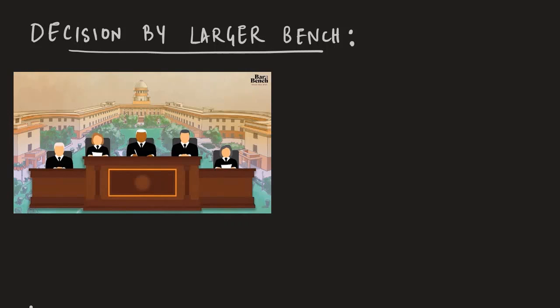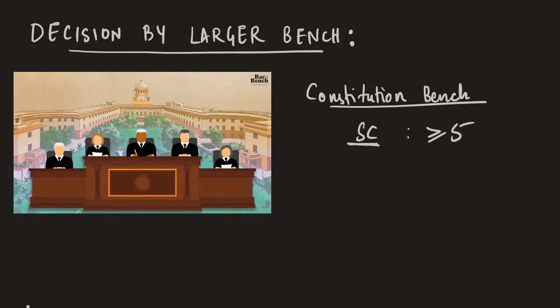So before this, we have to understand one thing, that is the term constitution bench. This term is the name that is given to benches of the Supreme Court which consist of at least 5 judges who sit to decide any case. So at least 5 judges form a constitution bench, and this bench will deal with a case that involves a substantial question of law that relates to the interpretation of the Constitution.